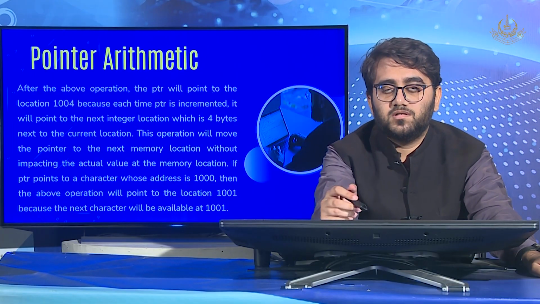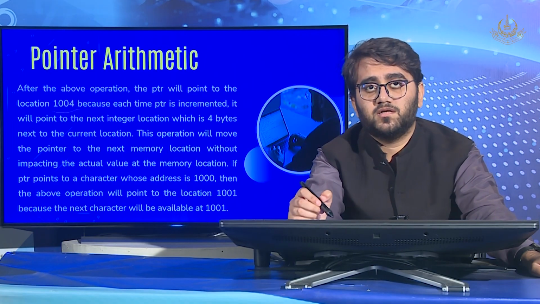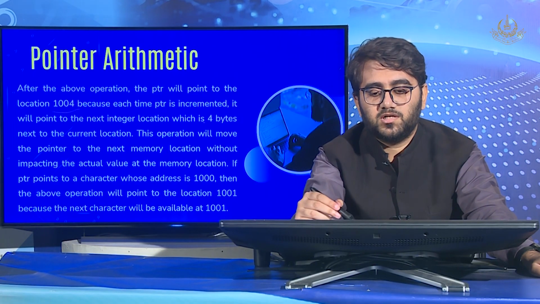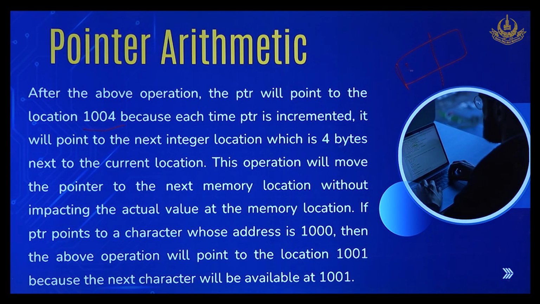Here it is just explaining how this operation is executed. If the operation is executed, we will get the value 1004. It will point to the next integer location, because it is an integer type of pointer. If we had a variable 4 here and 5 here, this would have the memory address 1000, and this whole chunk would take 4 bytes. So when we do PTR plus 1 or PTR plus plus, it would add 1000 plus 4, and we would go to 1004.